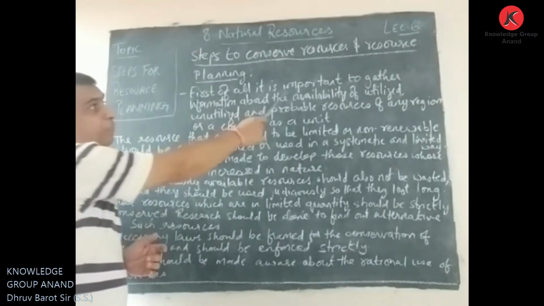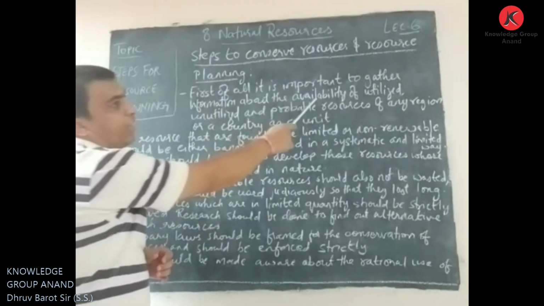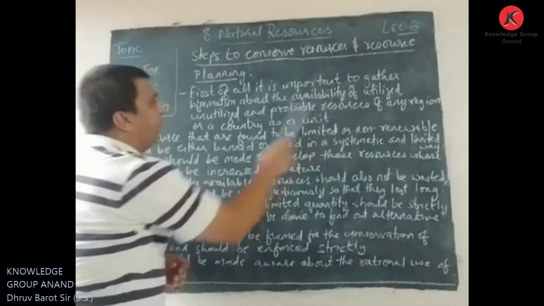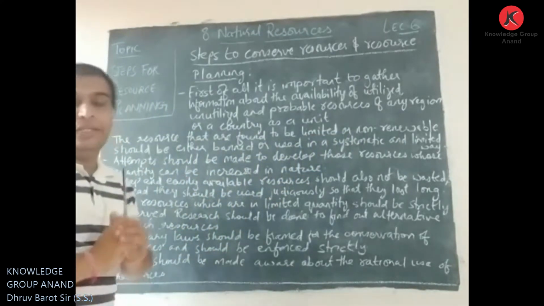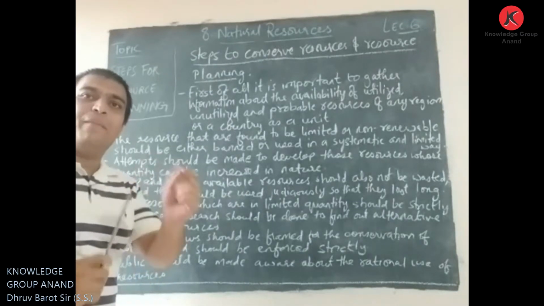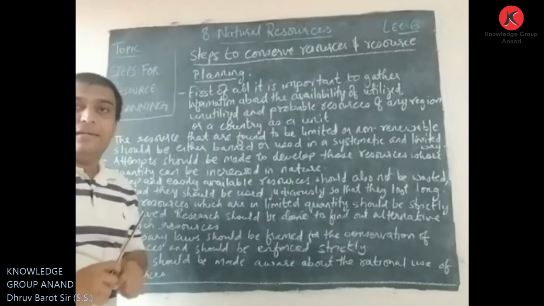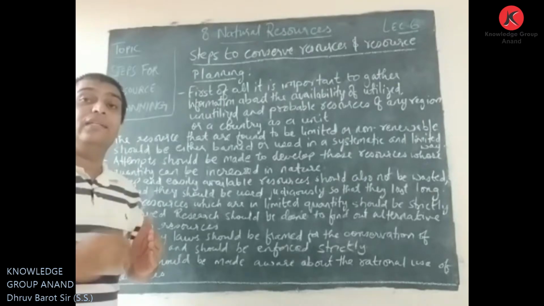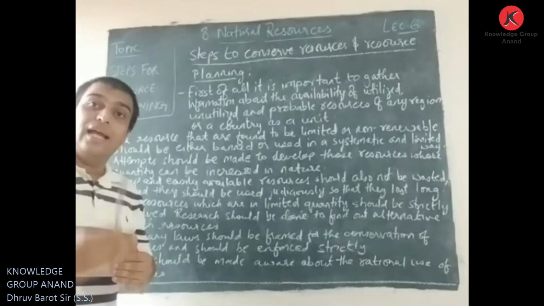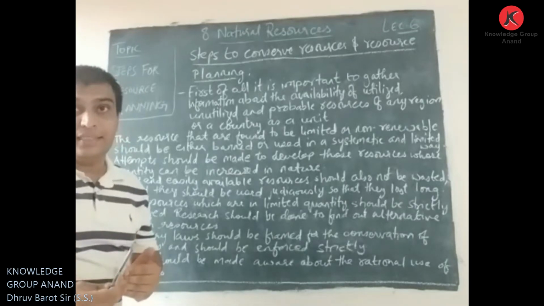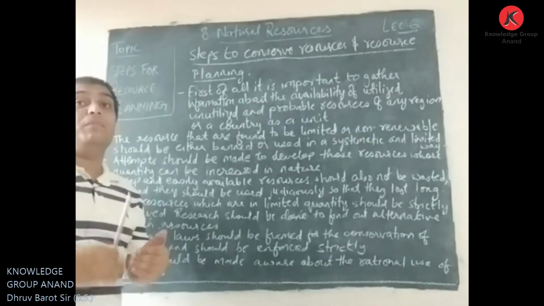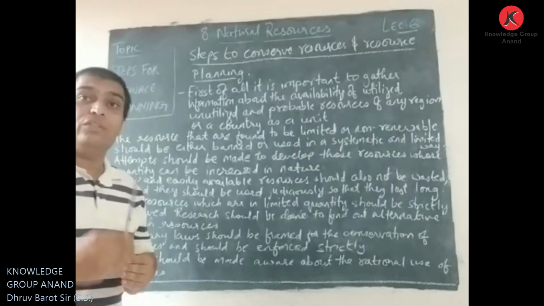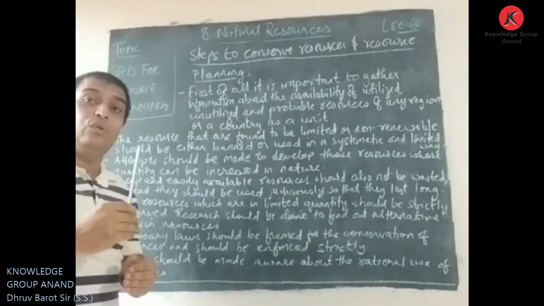First of all, it is important to gather information about the availability of utilized, unutilized, and probable resources of any region of a country as a unit. So the very first step is that we need to gather the information about the utilized resources, the unutilized resources, and the probable available resources of any region or of the country. Which kind of resources is available? We need to take a look at it.